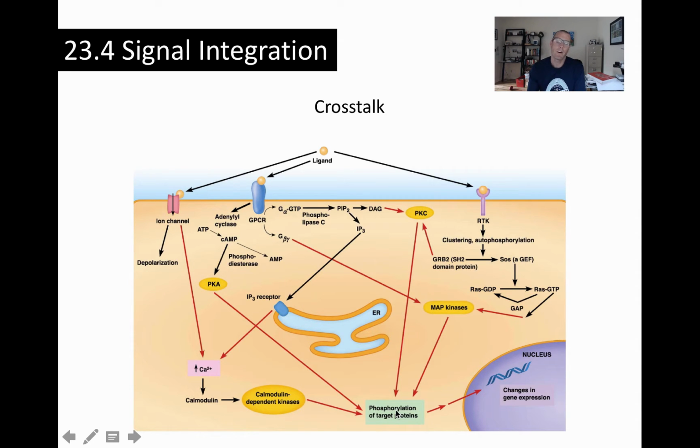If these target proteins aren't expressed from the genome, then it doesn't matter what's going on with these receptors and these pathways, because you can't phosphorylate a protein that's absent. So you see the opportunities for crosstalk are numerous. And I hope that communicates quite clearly the complexity of cell signaling.